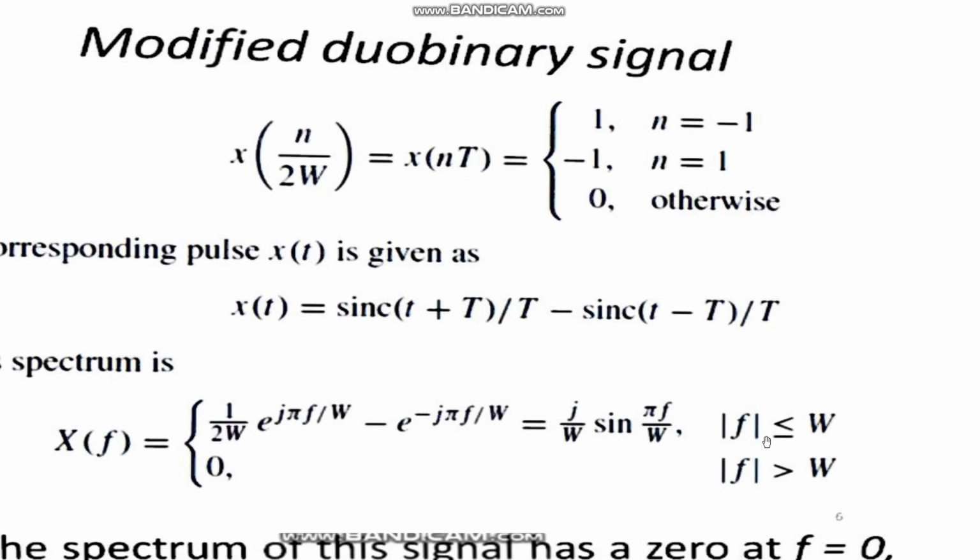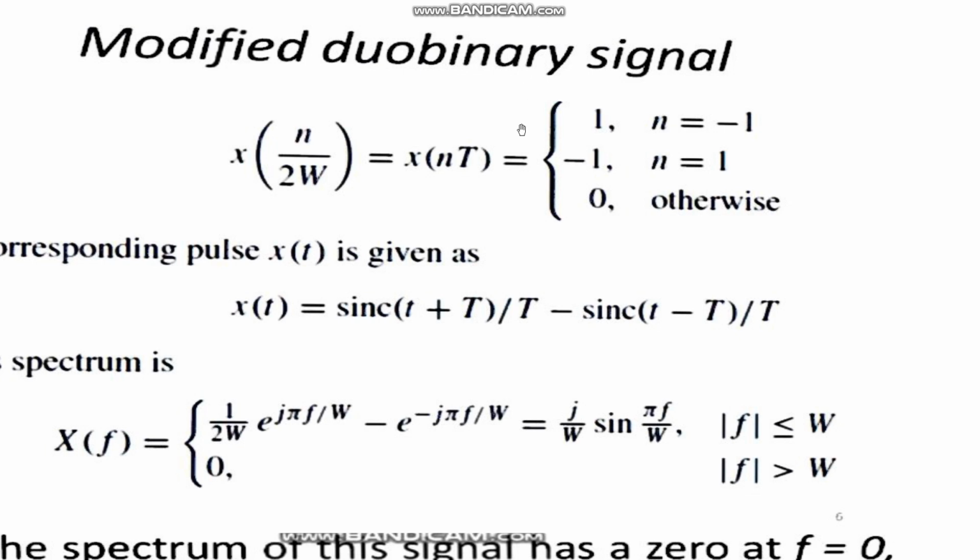For magnitude of f less than or equal to w, x of f is 1 by 2w times e to the power j pi f by w minus e to the power minus j pi f by w, which is equal to j by w sine pi f by w. That is our x of f for this particular kind of modified duo binary signal.